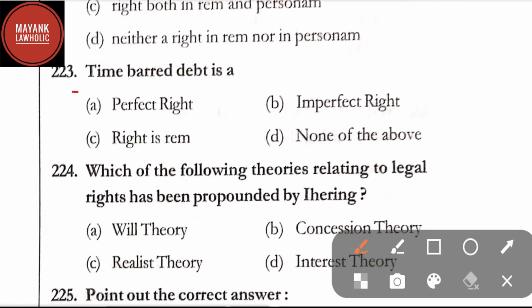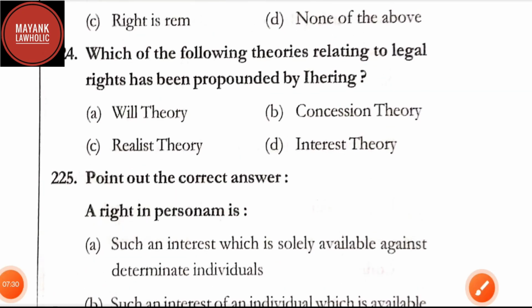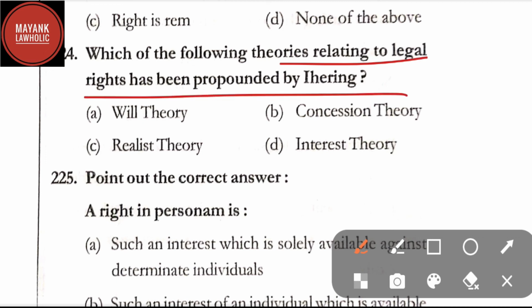Question number 223. Time bar debt is a perfect right, imperfect right, right in rem, none of the above. Here in question number 223, the correct answer is option B, that is imperfect right. Question number 224. Which of the following theories relating to legal right has been propounded by Ihering? Here the correct answer is option D, that is interest theory.